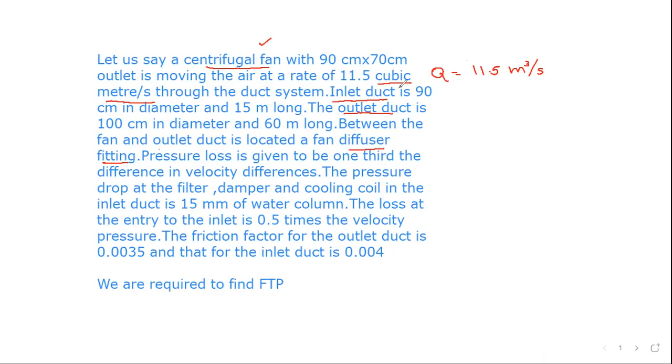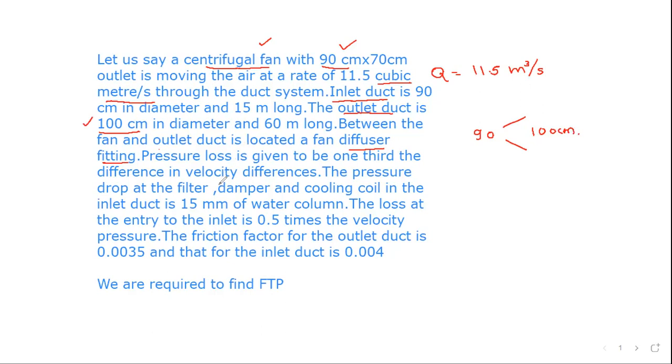This is 90 centimeter and the outlet duct is 100 centimeter in diameter, so we need to have a diffuser like this, where this is 90 centimeter and here it would be 100 centimeter.